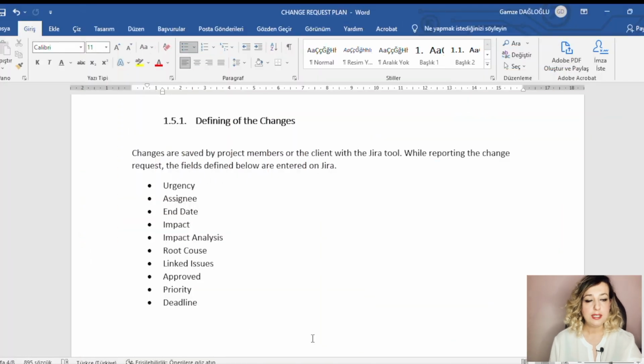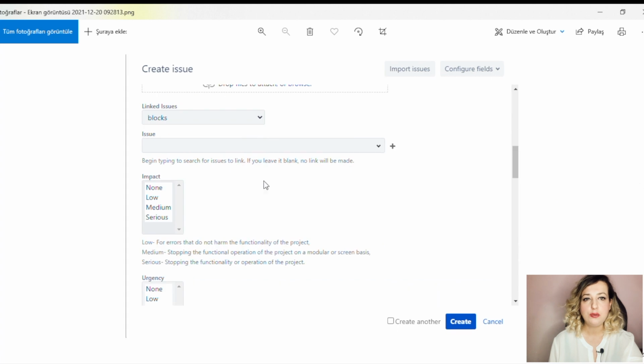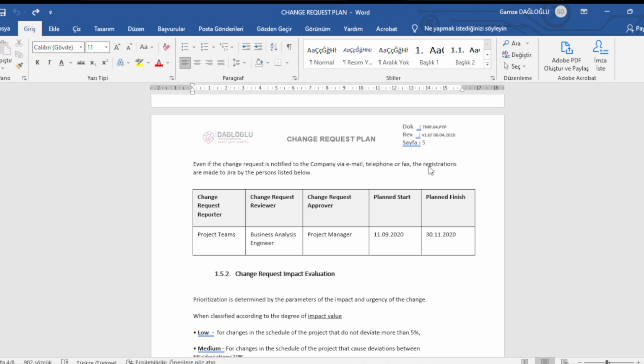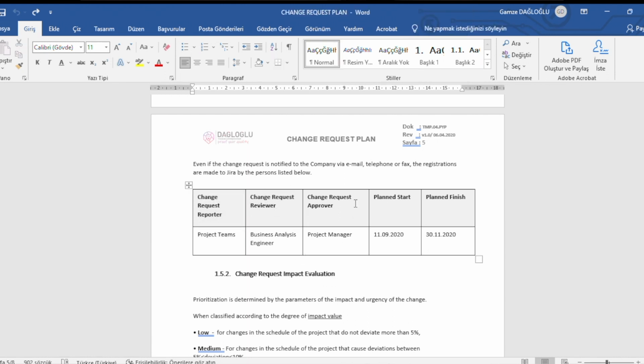Requests for changes should be defined by unique specific fields. For example, you should define in plan documents and Jira: urgency, assign, end date, impact analysis, root cause, linked issues, approved, priority, deadline. You should identify responsibilities: who will record, review or approve. Also, you should identify the start and finish dates.